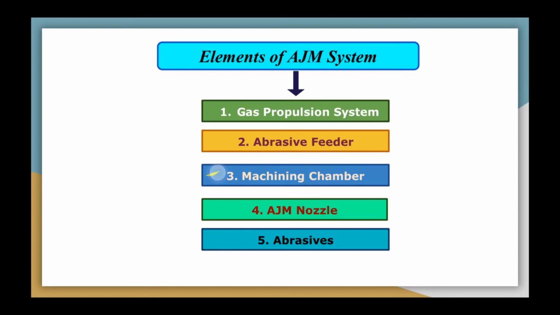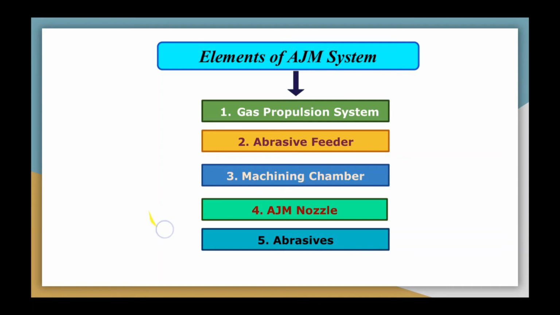It is closed so that the abrasive particle content in the environment is below the harmful limit, and this is very important. We should always keep the machining chamber closed so that fine abrasive particles do not spread in the environment. Otherwise they will be very harmful to the operator and the people standing near this abrasive jet machining setup. And there should be a vacuum dust collector attached to the machining chamber, so that the dust particles are collected and put out of the machining chamber.